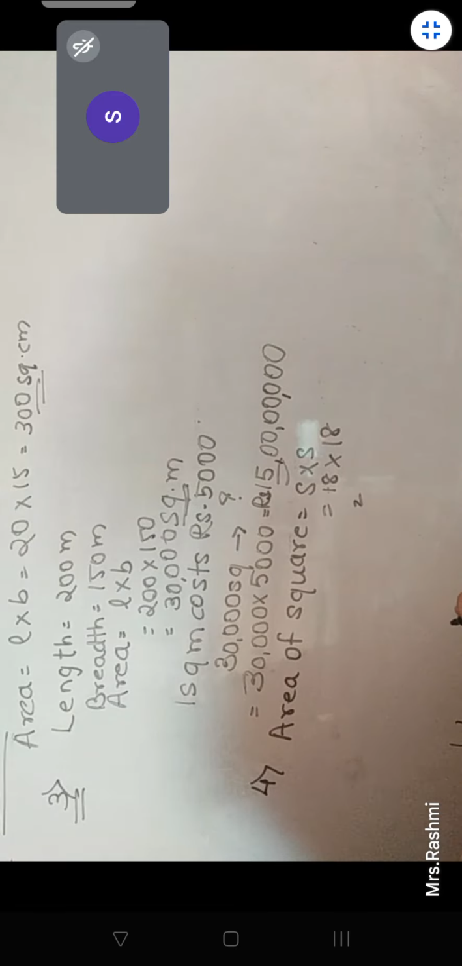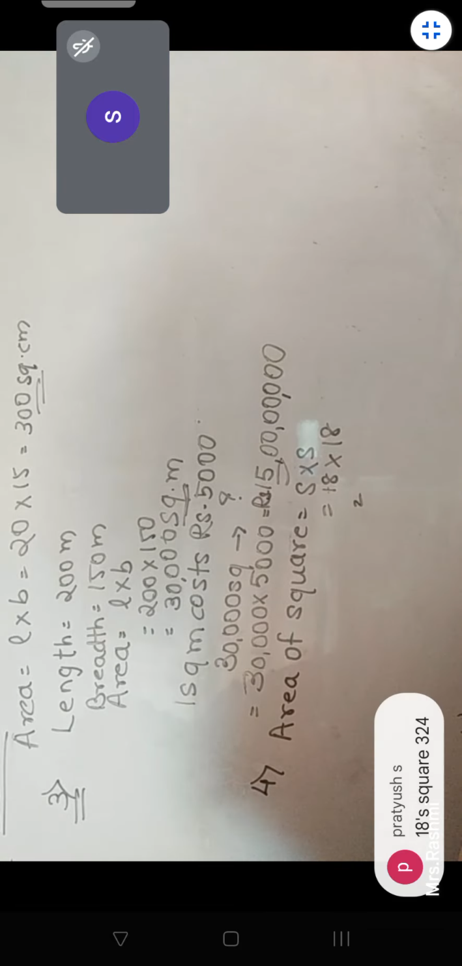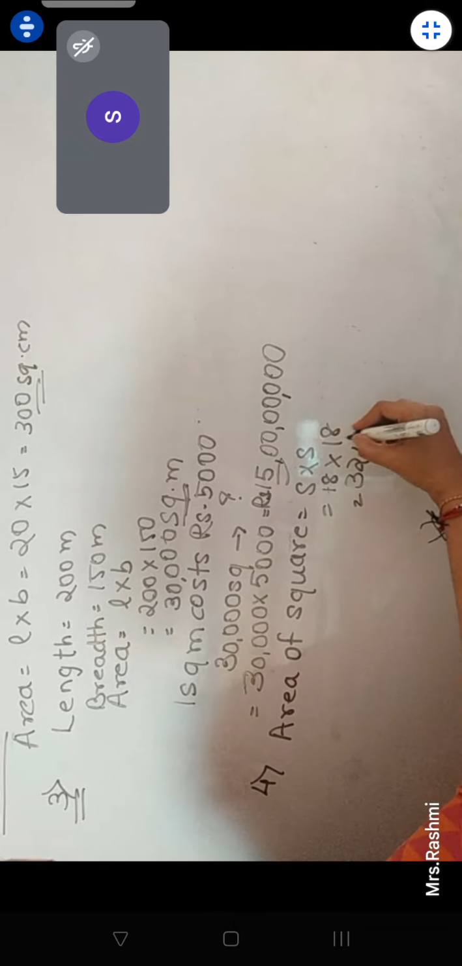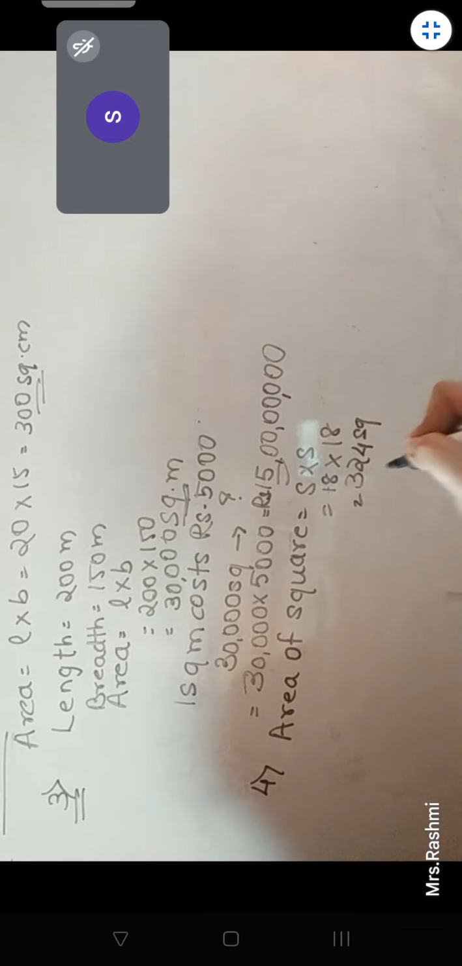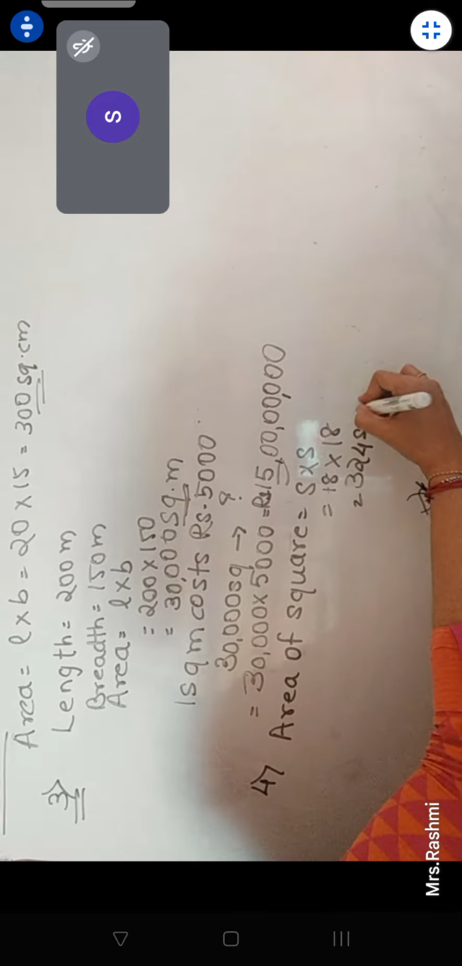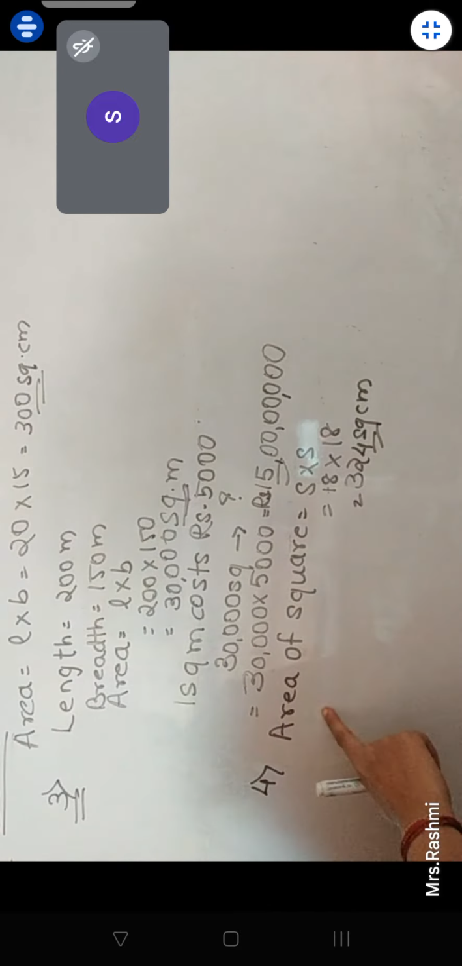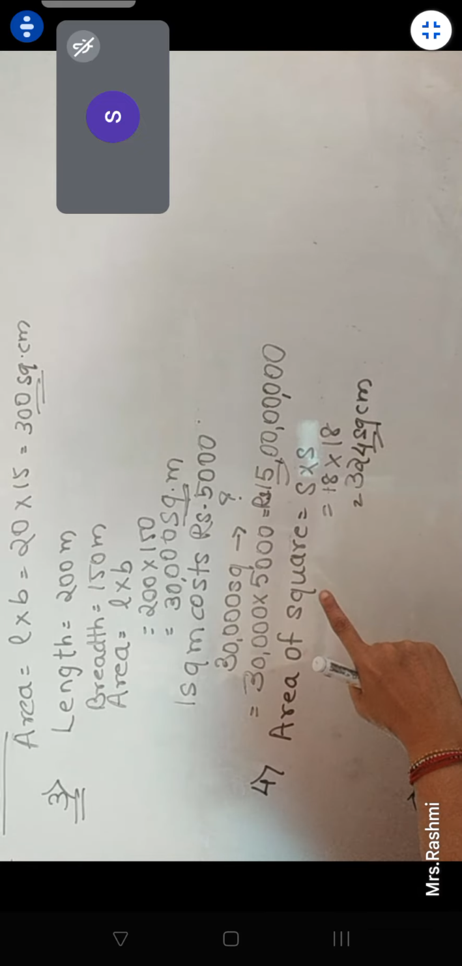18 square, ma'am. 18 square is equal to 324. 324, ma'am. It is 324. Sure, no? Yes, ma'am, I'm sure. 100% sure. Yeah, so I write square. What is given? Square centimeter. Now what is being told? Area of the square is equal to area of the rectangle.